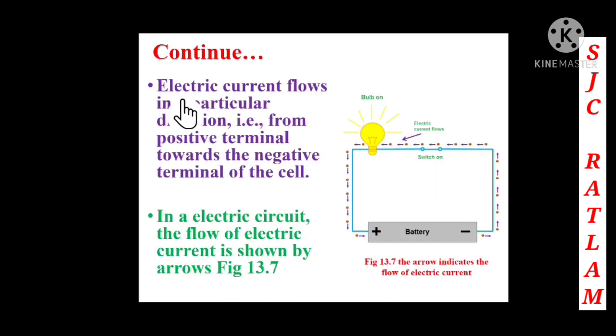Now here we can see that electric current flows in a particular direction, that is from the positive terminal towards the negative terminal of the cell. So in this picture we can see how the electric current is flowing. Here it is flowing from the positive terminal to the negative terminal. So in the electric circuit, the flow of electric current is shown in the figure. Here we can see that by the arrow they are showing how the current is flowing. It is flowing from the positive terminal to the negative terminal. So here we can see that the electric current is flowing and the bulb is glowing.